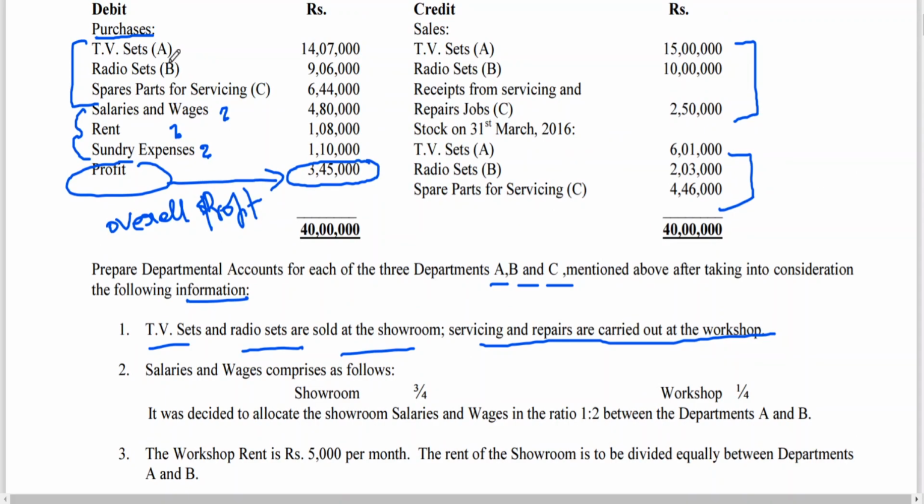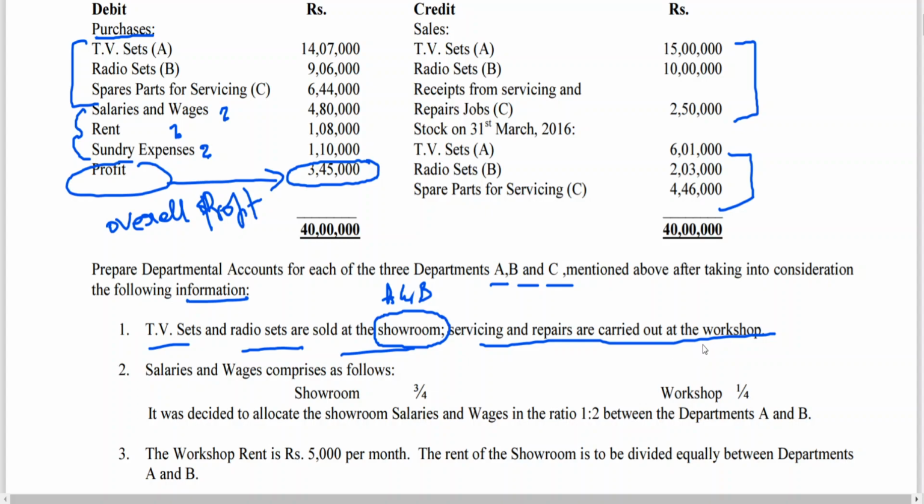That means department A is about TV sets, department B is about radio sets. These two things they are purchasing and selling at the showroom. That means in the showroom you are having two departments A and B.